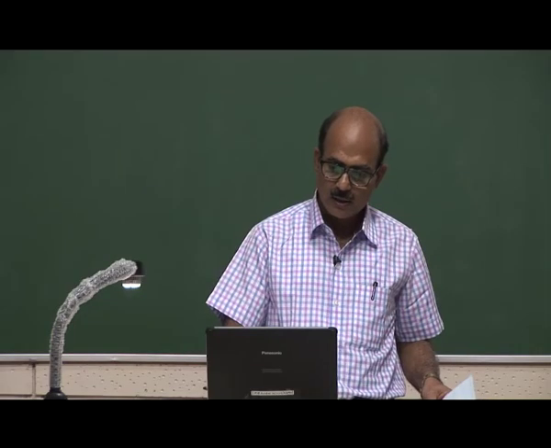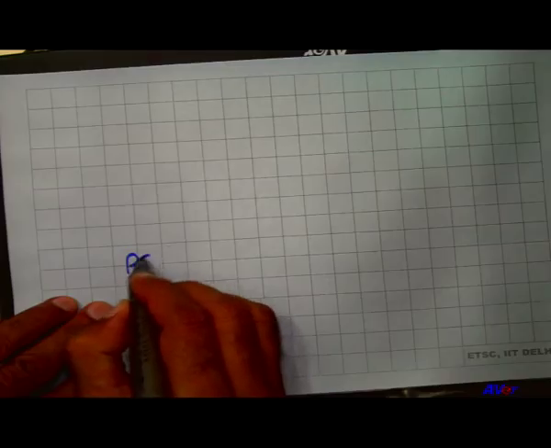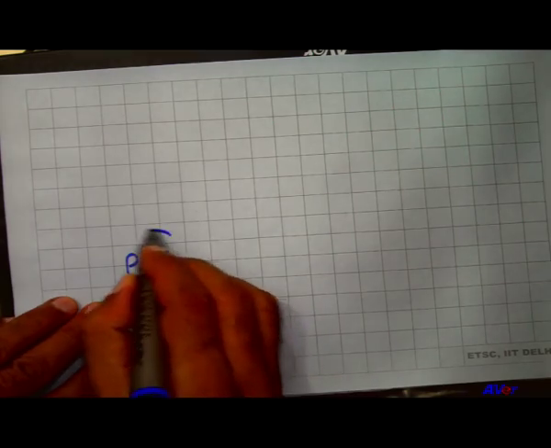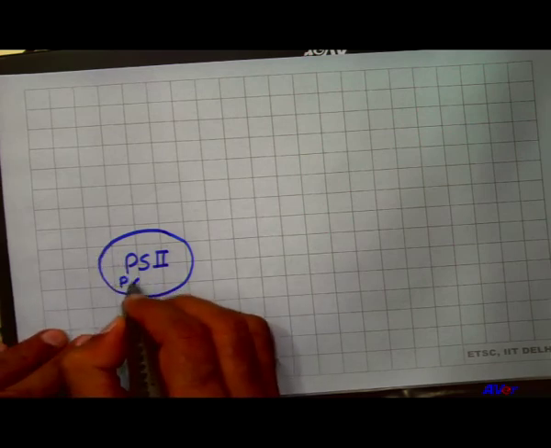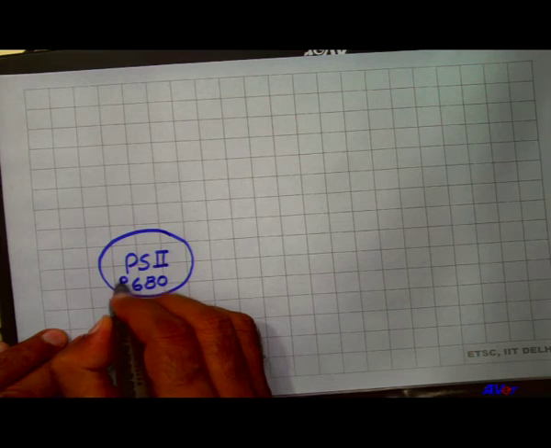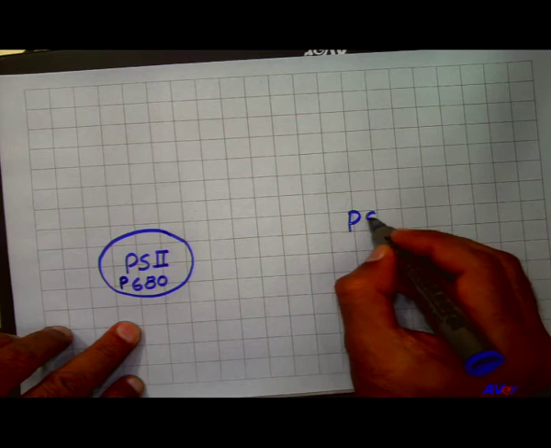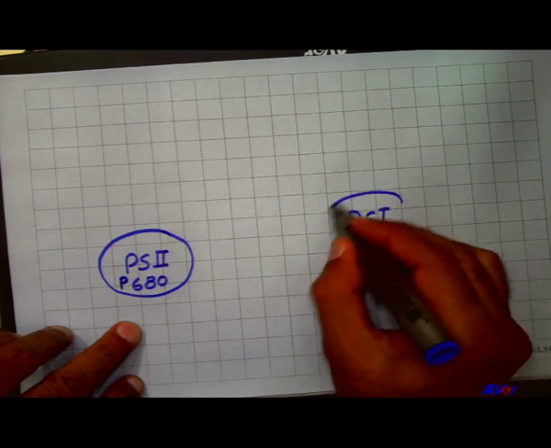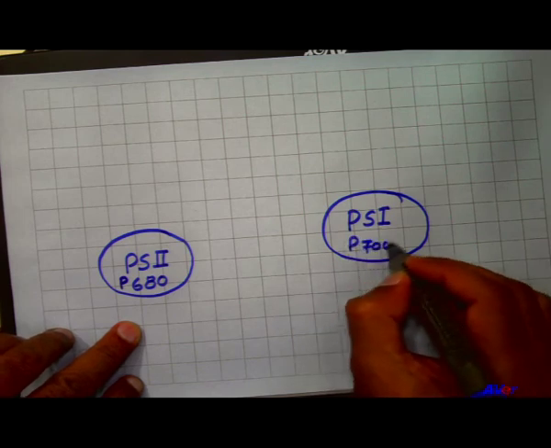There is another type of phosphorylation also there, that is called non-cyclic phosphorylation. In non-cyclic phosphorylation, two types of pigment system are involved, that is pigment system 2 that absorbs lower wavelength of light, that is P680, and another pigment system, that is pigment system 1. It receives maximum 700 wavelength of light.